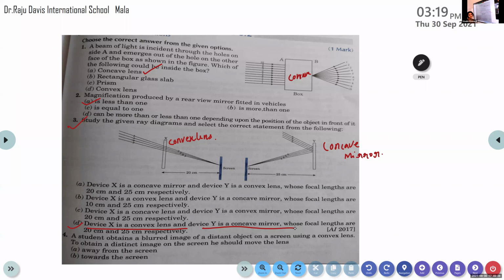Yes, convex lenses are also known as converging lenses, right? So the light rays passing through this apparatus, after the refraction, what happens? They converge to a particular point on the screen. Okay, so the apparatus X is a convex lens. Similarly, why are you saying the concave mirror? The apparatus Y is a concave mirror because it diverges. Concave mirrors are not diverging mirrors, they are converging mirrors. Your option is convex lens and concave mirror.